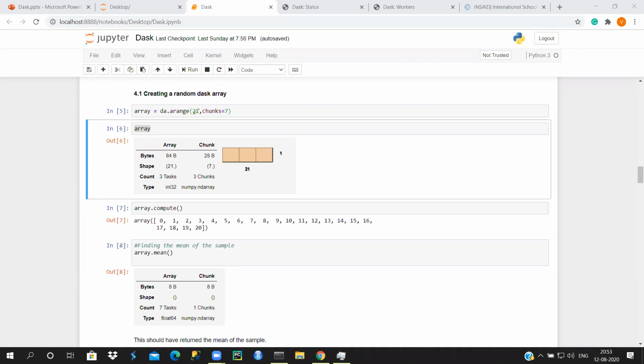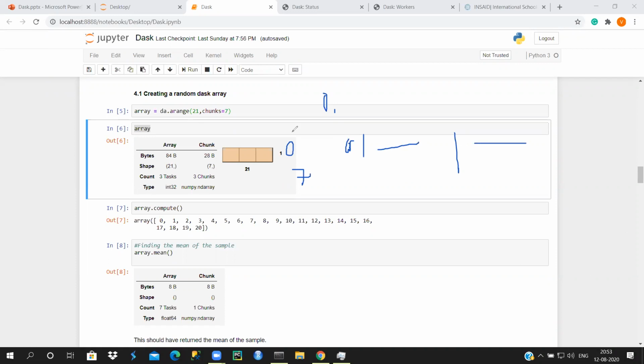So as I said, we have taken an array of 0 to 21, so we have digits from 0 to 20, I guess. Now this 21 is split, and the chunk size is 7. So now you have 21 digits, and you're going to split them into chunks of 7. So here you have 0 to, let's say, 6, and the remaining 7 numbers here, and after that the remaining 7 numbers here.